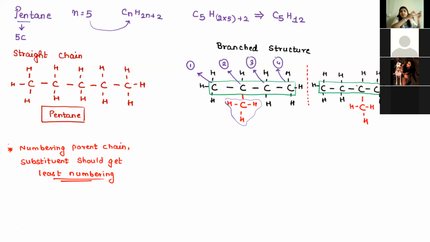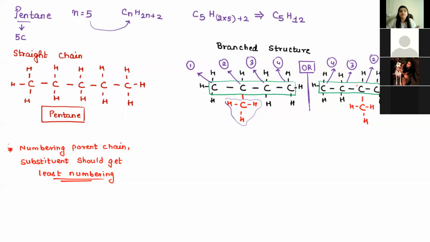So wherever the substituent is nearby, from that side I will start numbering my parent chain. For the other compound, the substituent is closer towards the right hand side, so I'll start numbering from here: 1, 2, 3, and 4. If you see both of them, the substituent is on the same position, the second position. So that's why this needs to be OR. Either you write the first form or the second form, it's one and the same.